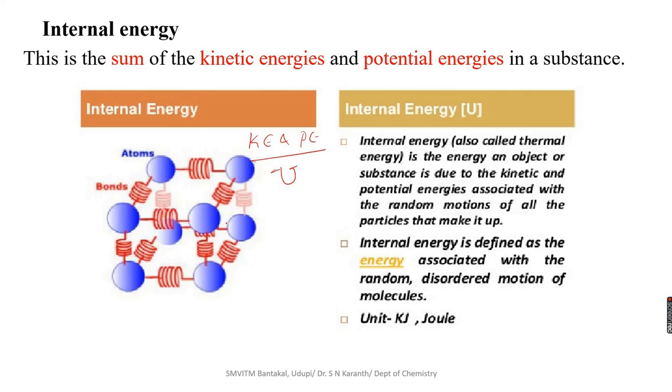Internal energy is defined as the energy associated with the random or disordered motion of the molecules. There may be ordered motions if the particles are bound together with good bonds, then the highest internal energy is observed. The internal energy, also called thermal energy, is the energy of an object or a substance due to kinetic and potential energy, associated with the random motions, and it is usually expressed in kilojoule or joule.